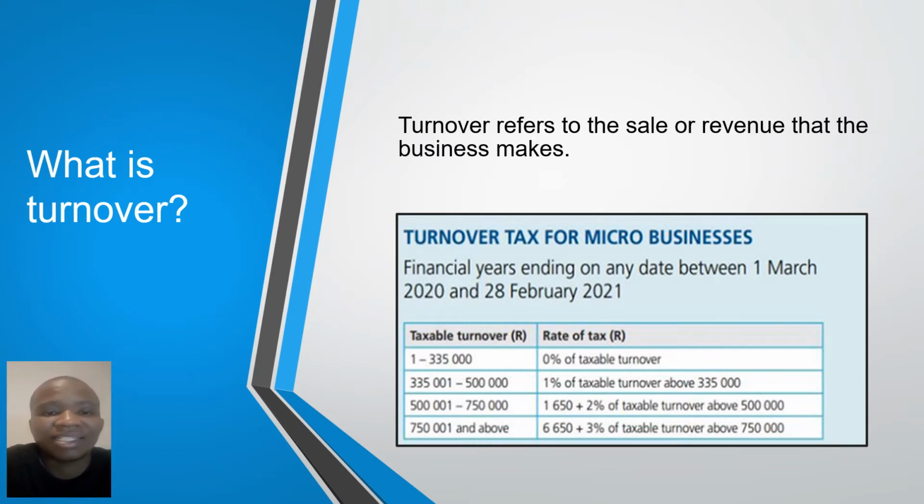As we'll be discussing turnover tax, attached on the screen is the tax table for turnover tax for micro businesses. If the business has a financial year that is ending on any date between the 1st of March 2020 and the 28th of February 2021, they'll be applying this tax table. For example, if the business is making less than 335,000 in turnover, or rather in taxable turnover, then they will not be taxed.